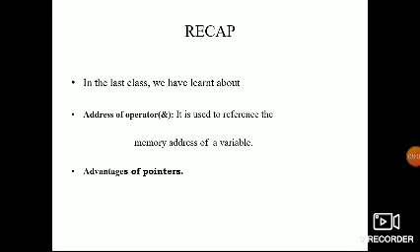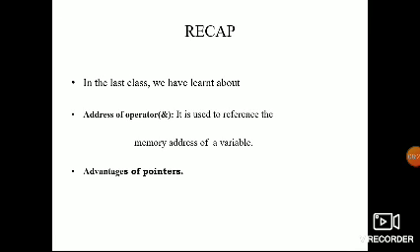Pointer to functions can be used to call functions, and we use inbuilt functions. In C language there are many inbuilt functions. In that, to be more efficient, we use pointers also. Okay, these are the advantages of pointers.